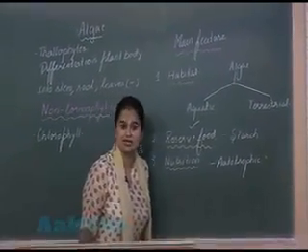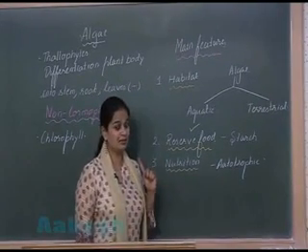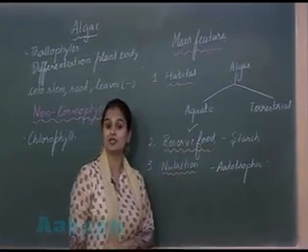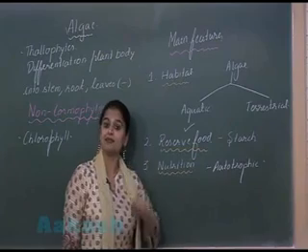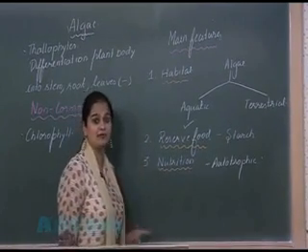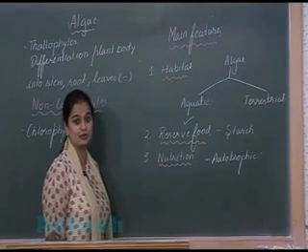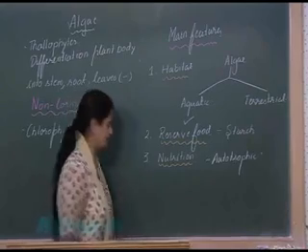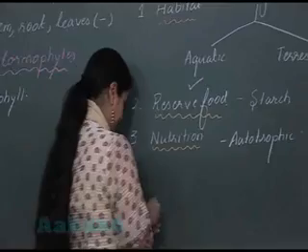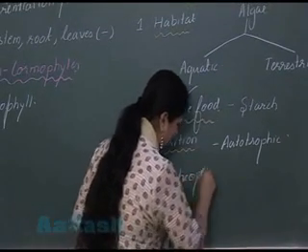You know the vascular tissue includes xylem and phloem. Xylem is involved in the transport of water and phloem in the transport of food. In algae, xylem and phloem are absent. That's why this group of organisms is also known as atracheophytes, due to the absence of the vascular tissue.